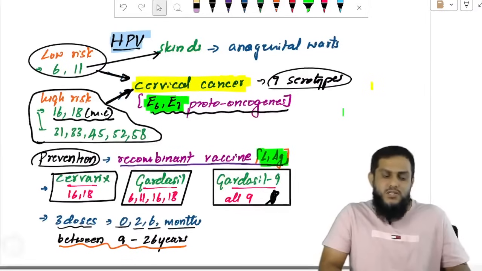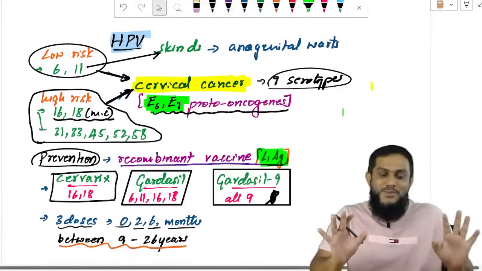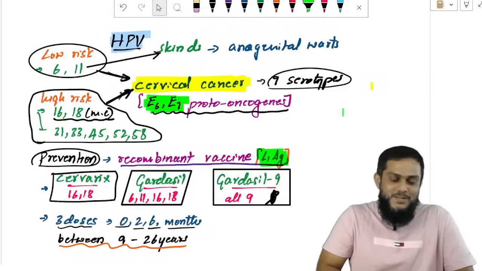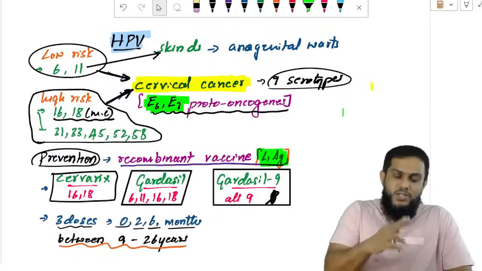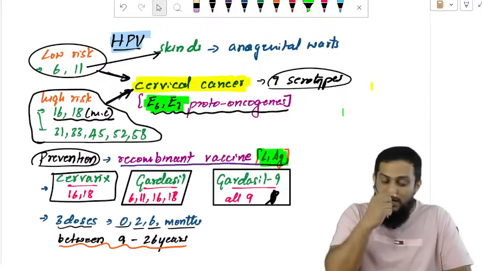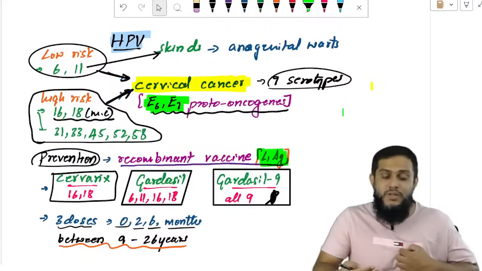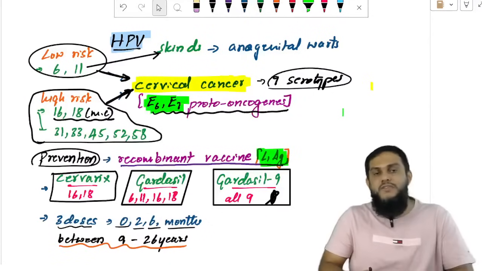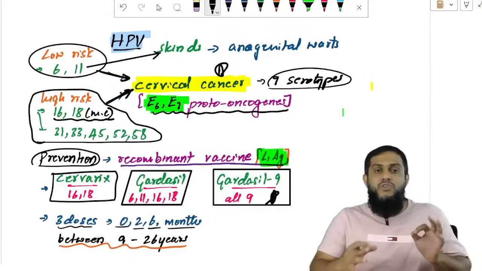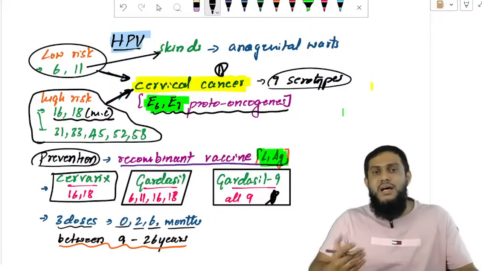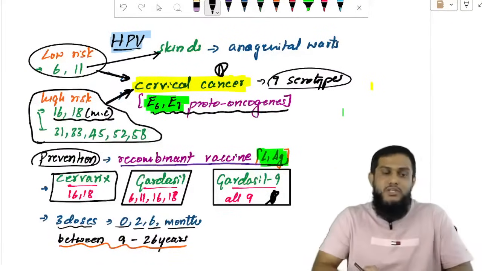Who has to take it? Only females, not males, because of cervical cancer. Females between 9 to 26 years have to take 3 doses, 0 to 6 months. The better vaccine is Gardasil 9, having all the known serotypes which cause cervical cancer, and it is a recombinant vaccine containing the L1 antigen. Everything is important: the serotypes, most common, low risk, high risk, proto-oncogenes, vaccines, when to take, how many doses, and the age group.